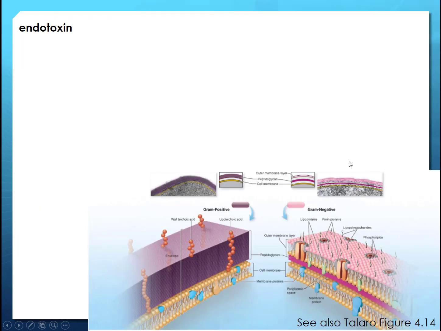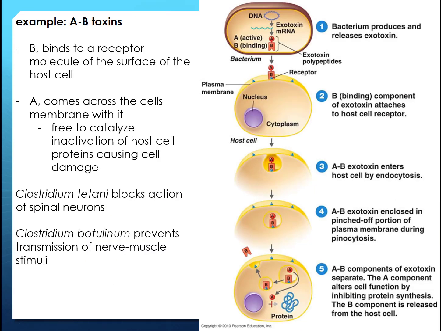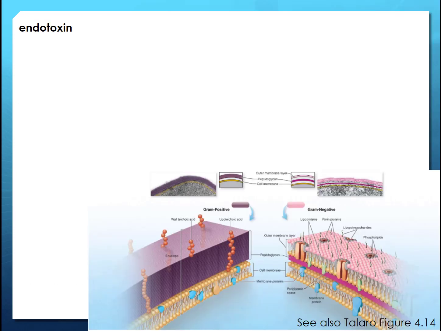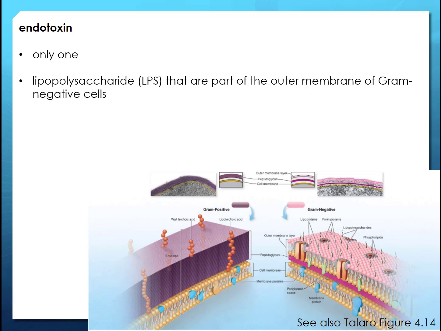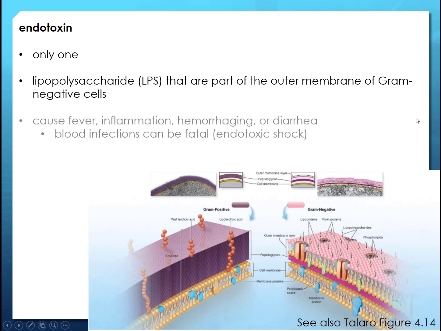All right, so those were two examples of exotoxins. There are so many exotoxins, right? But hemolysin is a specific one, and A and B toxins is a group. Endotoxin, there is only one, right? There is only one, and that's the lipopolysaccharides that are part of the outer membrane of gram-negative cells, okay? And those, remember, they cause endotoxic shock if they are released in high enough numbers.